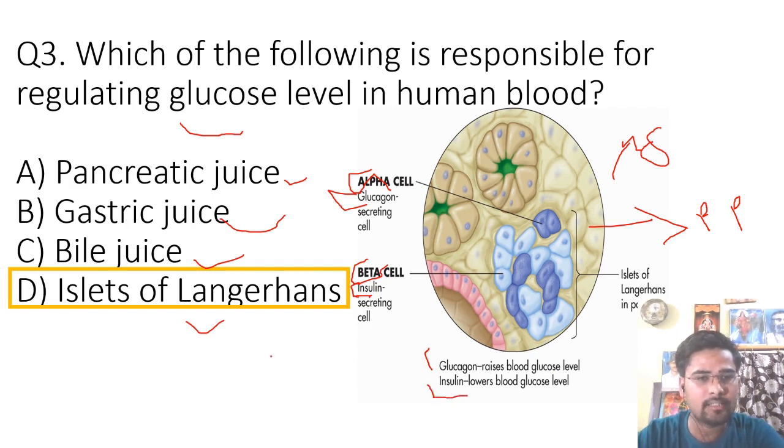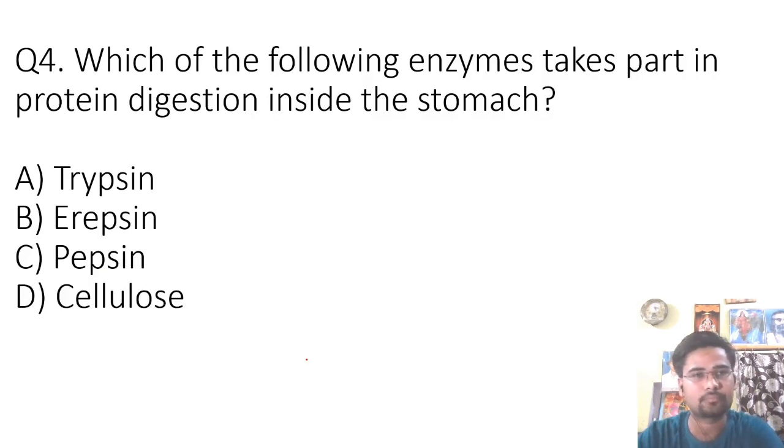In persons, when there is a weakness or a decrement of the insulin hormone, then they suffer from a disease called diabetes mellitus. Okay, so now let's move ahead to question number 4.